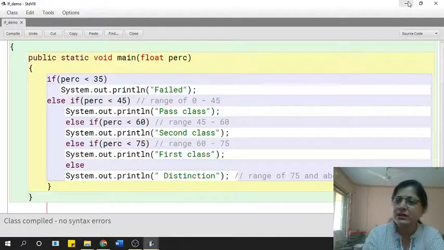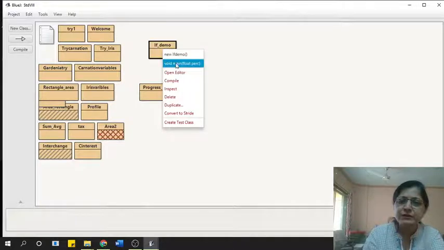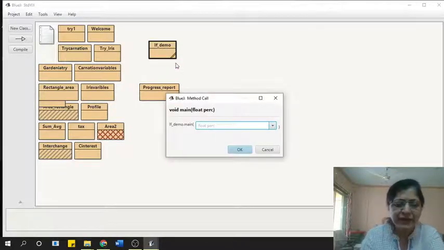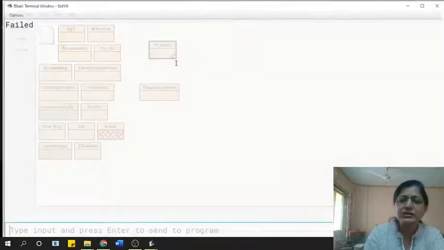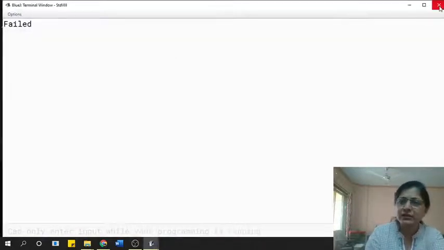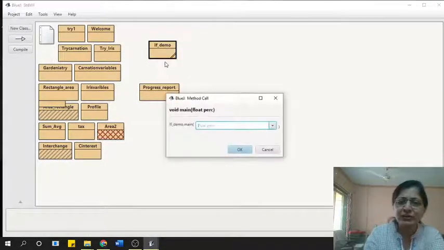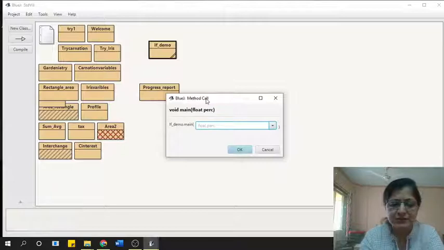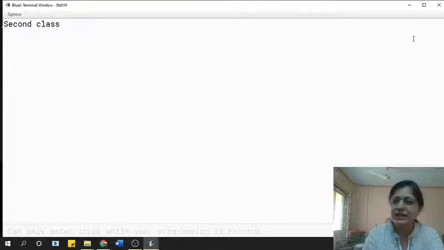Okay, we'll just run the same program using other inputs. Suppose I type 24F, so it is printing failed. Okay, now we'll run this again. Whenever you write a program, you should test all the conditions. Suppose I type something like 47. So it is saying second class.